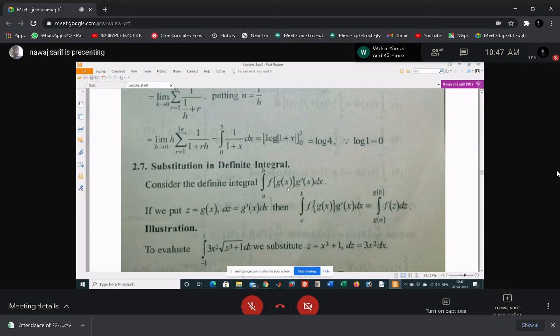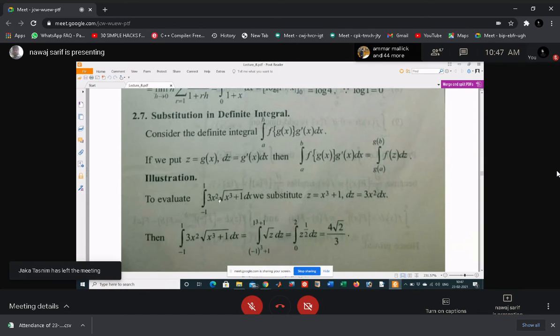Just put z equal to g of x, or any letter you like, then dz is g dash x dx, and then this integral is from a to b of this one. This is the substitution method.